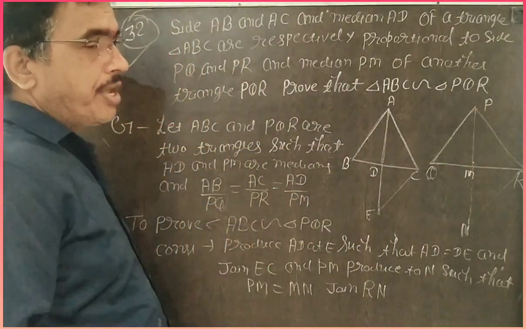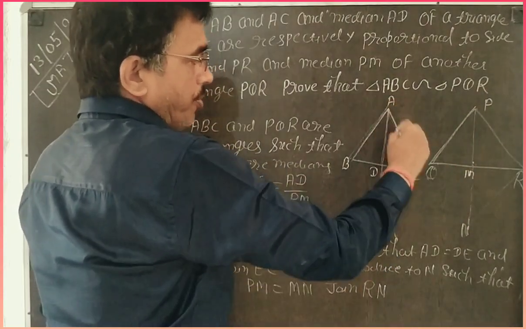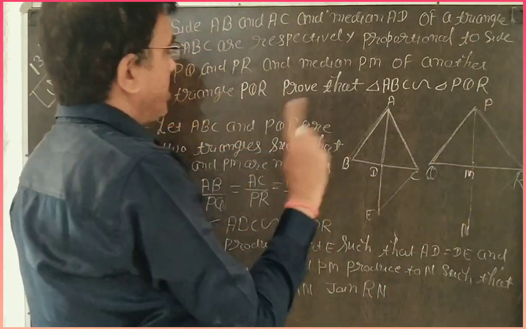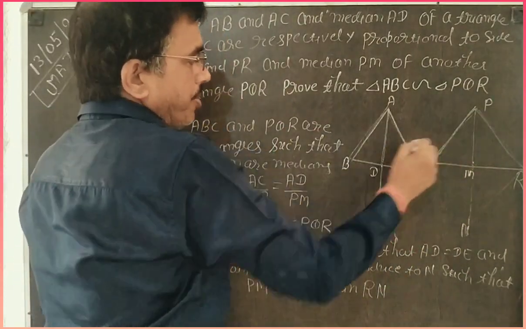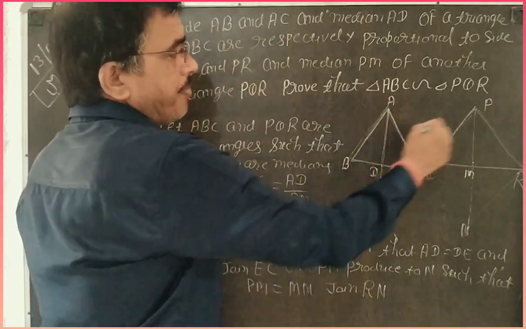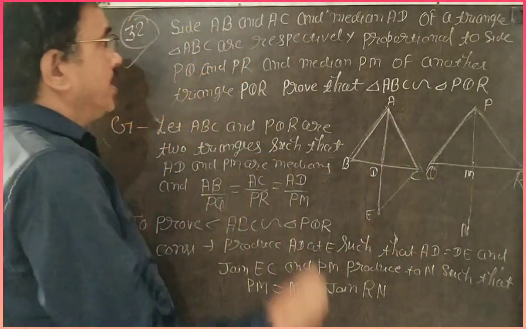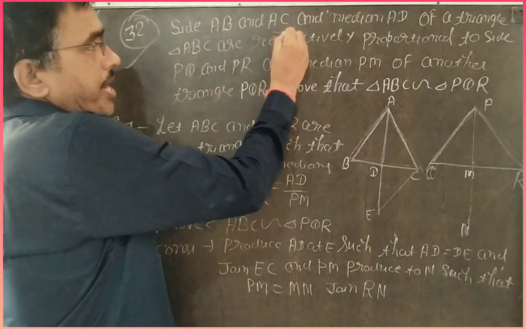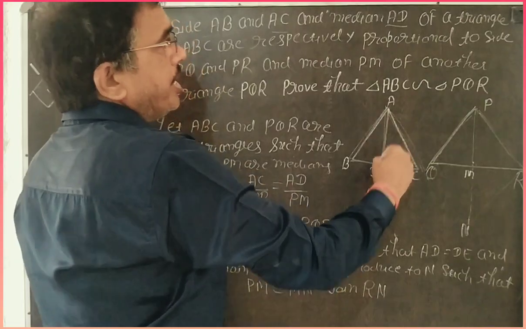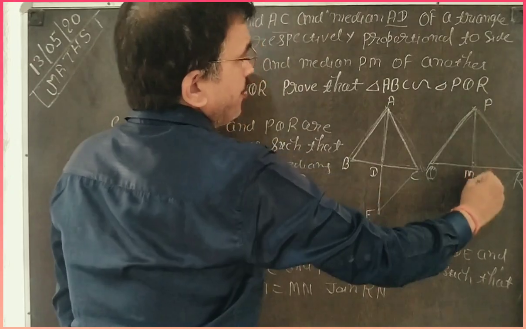But in question 32, AB by PQ is equal to AC by PR and AD by PM. So read the question carefully: sides AB and AC and median AD are proportional to sides PQ, PR and median PM.